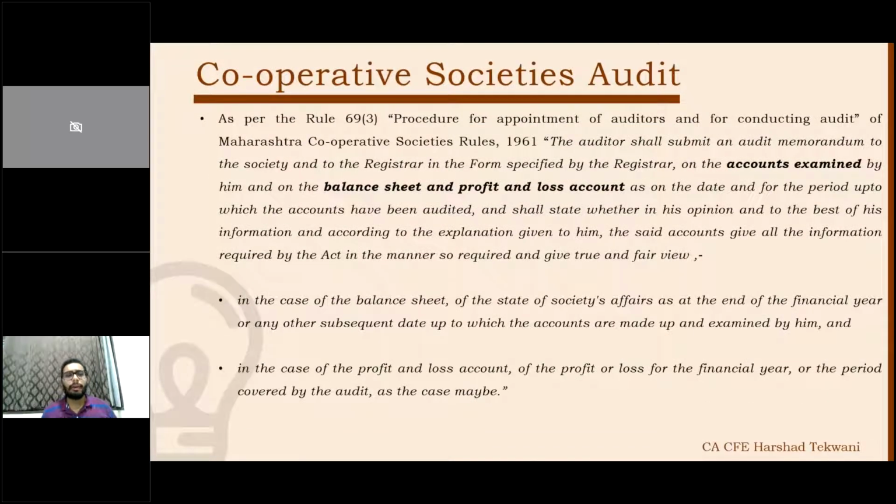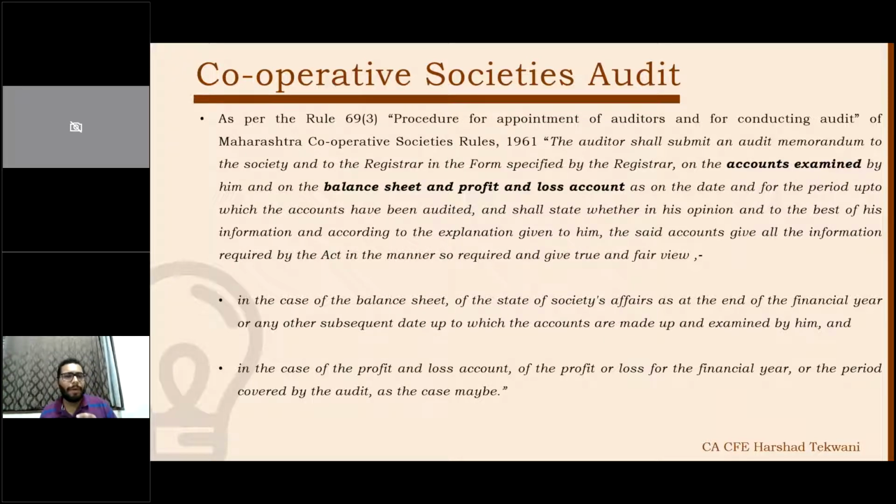Now we'll discuss some cases, like we discussed the tax audit. We'll discuss the cooperative societies audit, whether these accounting standards are applicable for the cooperative societies audit. Cooperative societies are generally governed by the Cooperative Society Act. I have taken one example of the Maharashtra Cooperative Society Act 1961, and therefore the Maharashtra Cooperative Society Rules. It differs from state to state, but there is a very small variation on that part.